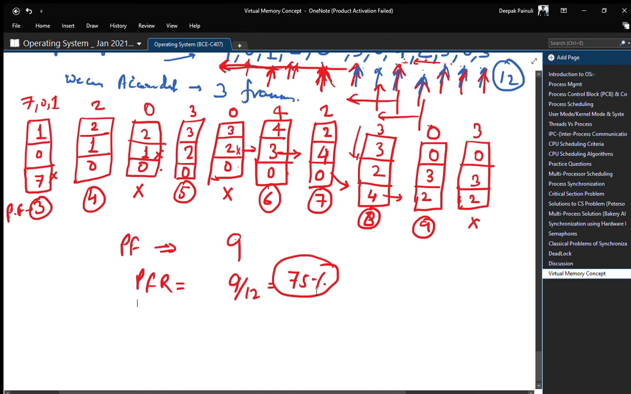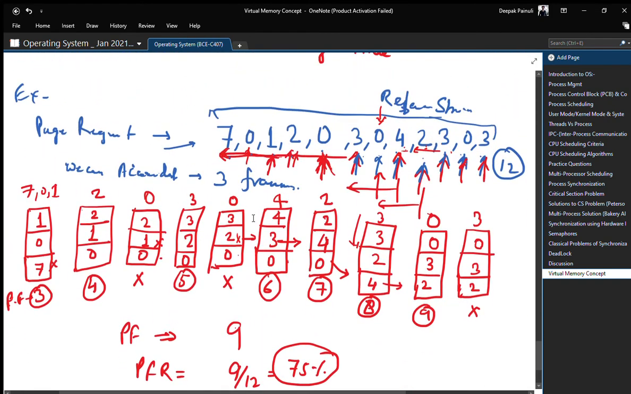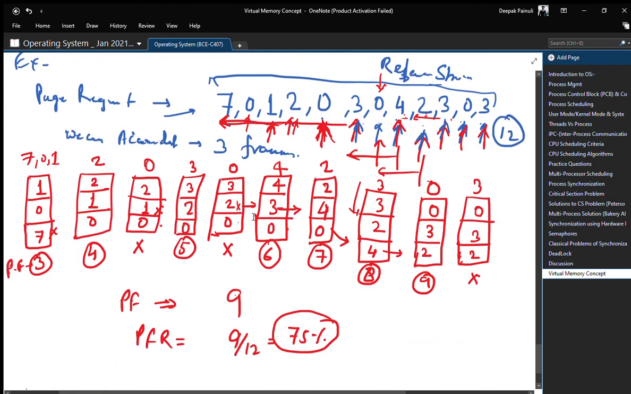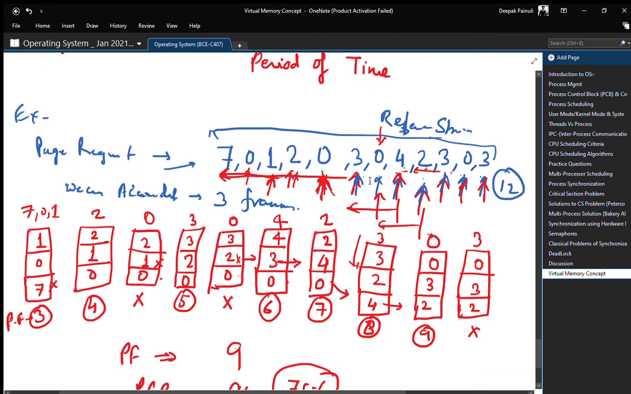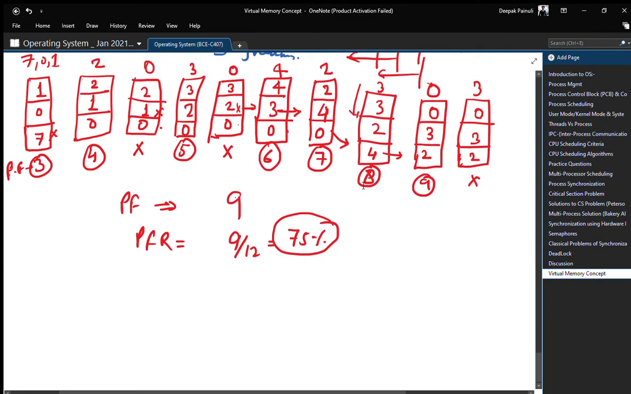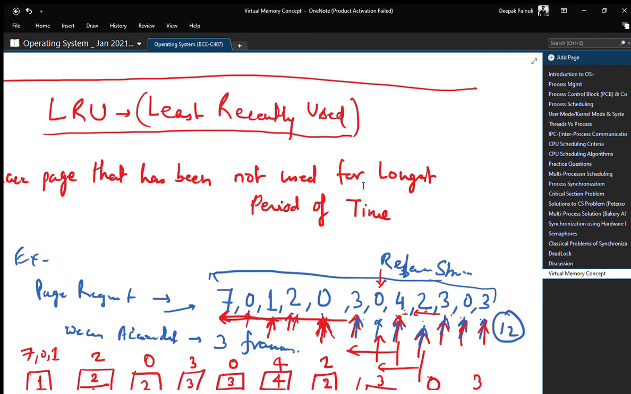Remember, this page fault only decides whether the CPU will go to the thrashing state or not, right? So according to LRU, it is feasible to implement because you are using past uses, the recent uses of those particular pages. The assumption of LRU is simple: whichever page was used recently can be called again by the CPU. This is the assumption, right?